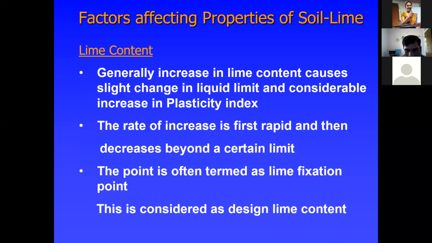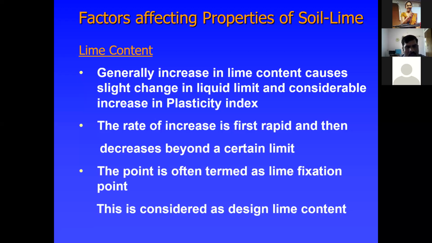This point is often termed the lime fixation point. Some experiments have to be conducted in the laboratory to fix the lime fixation point, starting with 1%, 2%, 3% up to some optimum, then decreasing. Then what is fixed is exactly that optimum percentage of lime. The rate of increase is first rapid, then decreasing beyond a certain limit. The point is often termed the lime fixation point. This is considered the design lime content.